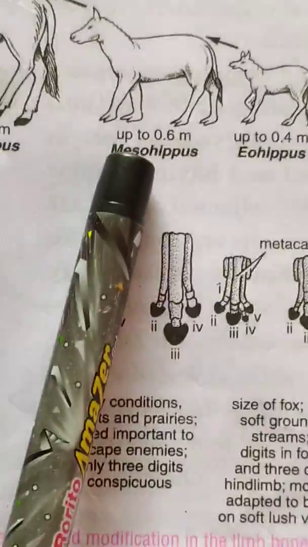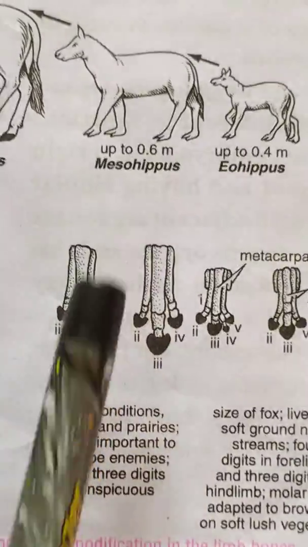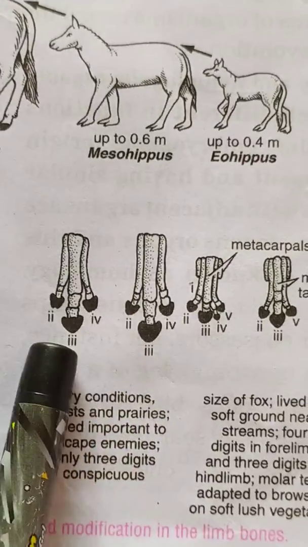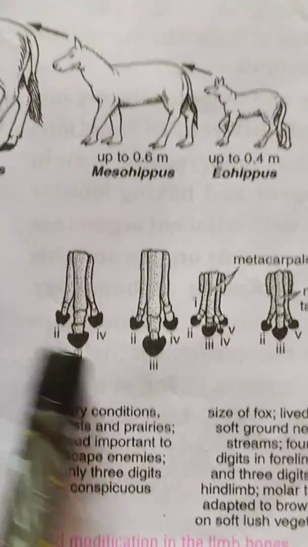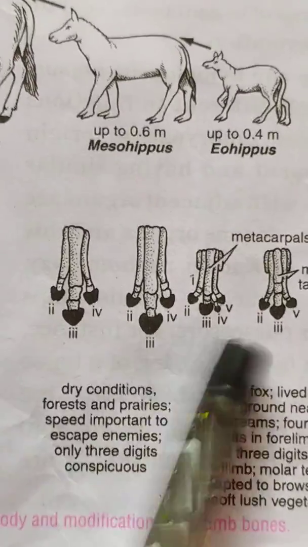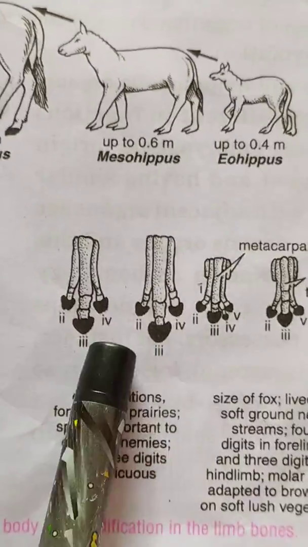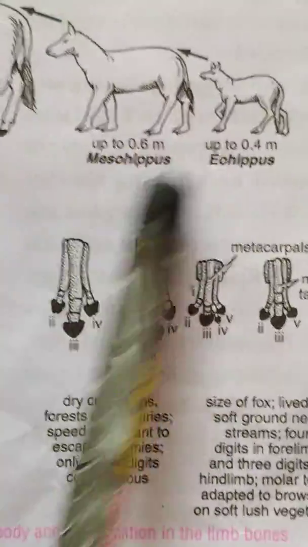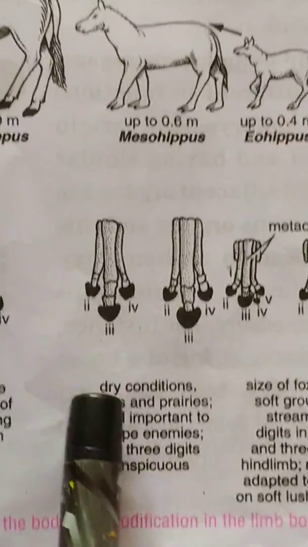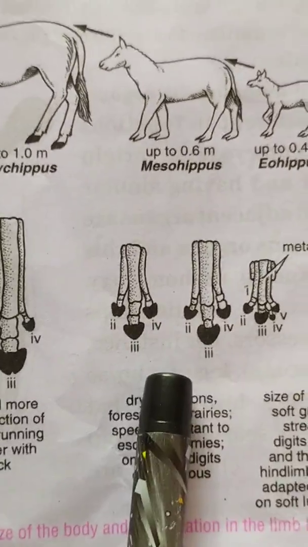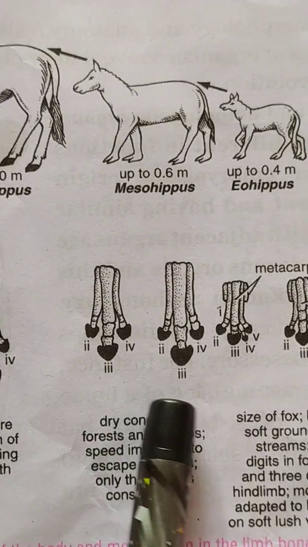And in this we see clearly reduction in number of digits, from 4 in the forelimb, it became 3 digits in each of the leg. And the speed was important, as during this era they had to escape from enemies, and the grasslands, they were damper during this time. So they had to escape from enemies.